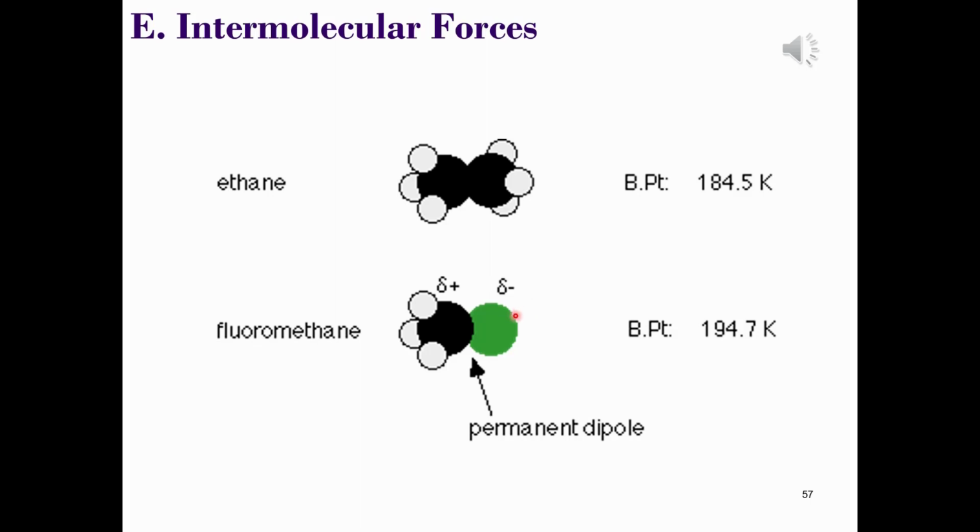So there are two effects operating in opposite directions. The polarity of the carbon-fluorine bond is adding dipole-dipole attractions, while at the same time, the more tightly held electrons are reducing the effect of the dispersion forces. So the two boiling points are pretty much the same. That means that the gain in dipole-dipole attractions is roughly cancelled out by the loss of dispersion forces.